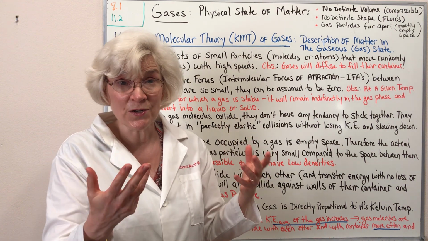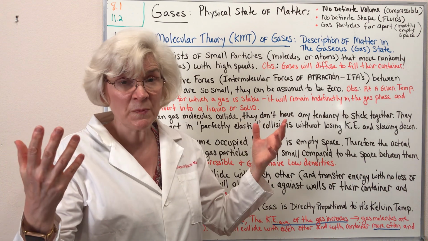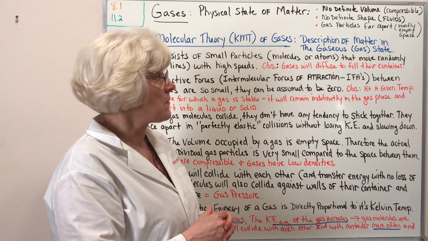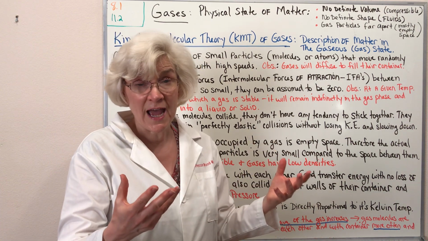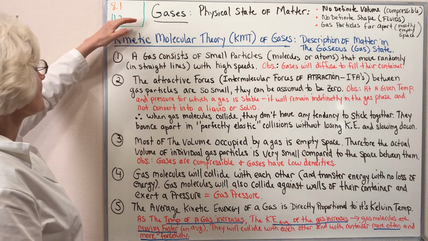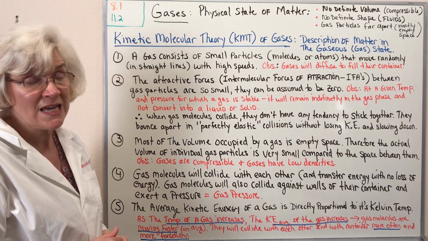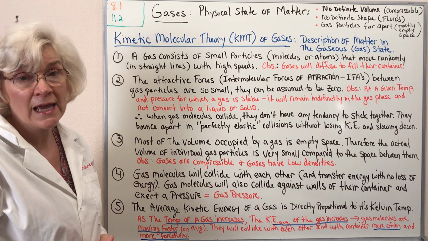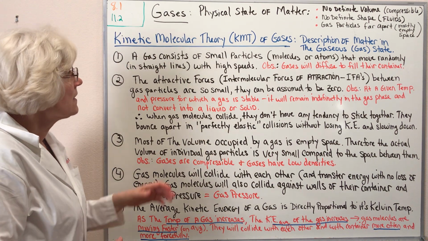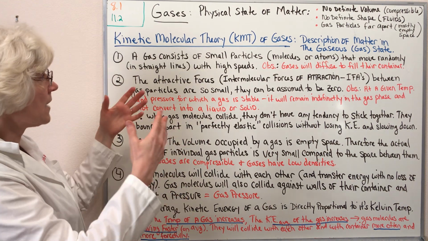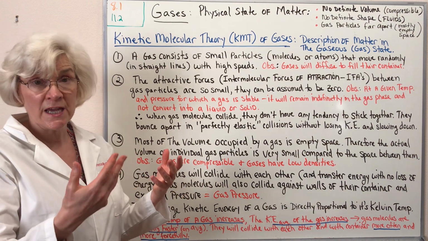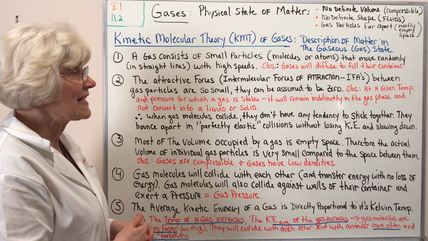It's hard to detect their presence because the empty space between them is so great compared to the actual size of the gas molecules or particles. So most of the gas is empty space, and that's what we observe. This information on gases is found in Chem 2A in Chapter 8, Section 8.1, and in Chem 22 in Chapter 11, Section 11.2. So let's dig deeper and come up with a more complete model of how matter behaves, or how we can best describe it when it is in the gas state.